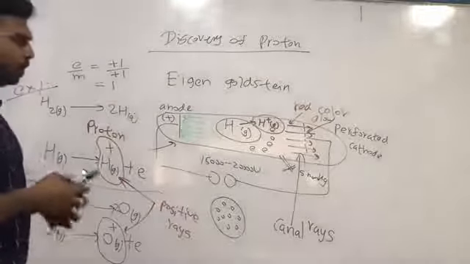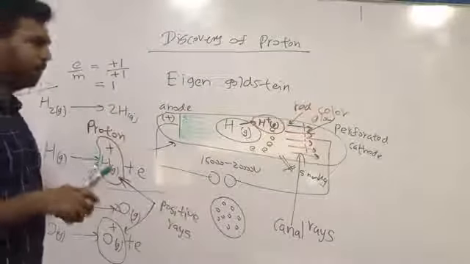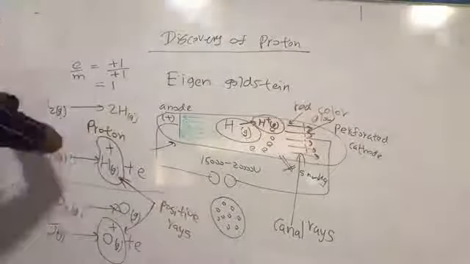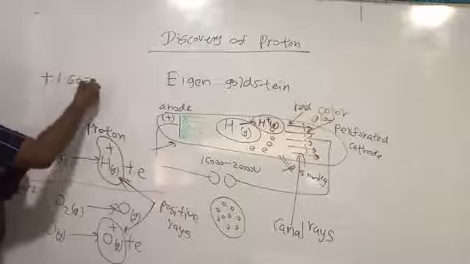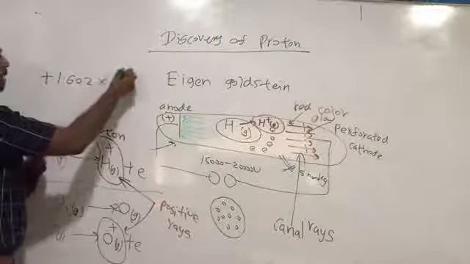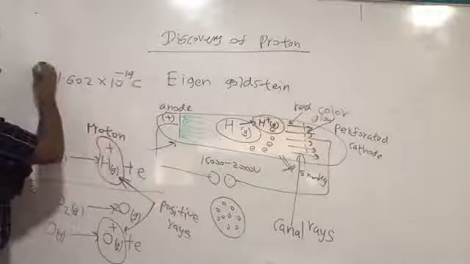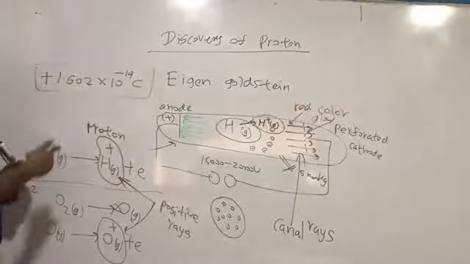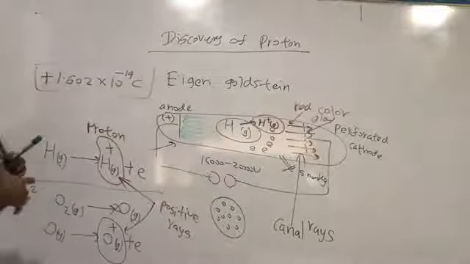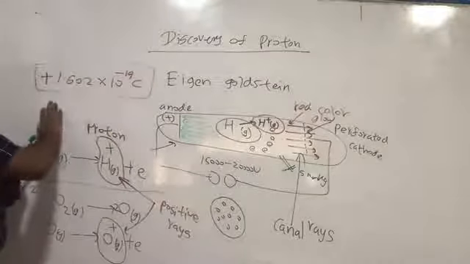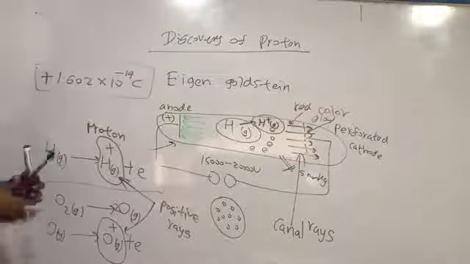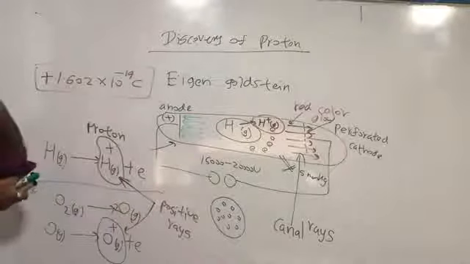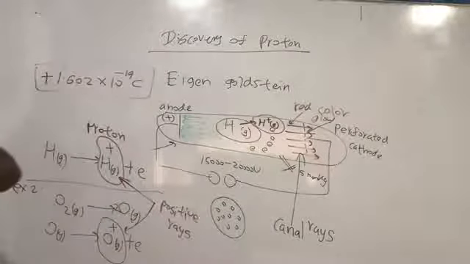The charge of the proton was also calculated by Rutherford. He found that the charge of the proton is plus 1.602 × 10^-19 coulomb. We have seen this value today. This is the same value as the electron, but the charge is opposite. Since this is plus 1.602 × 10^-19 coulomb, the charge of the electron is minus 1.602 × 10^-19 coulomb.